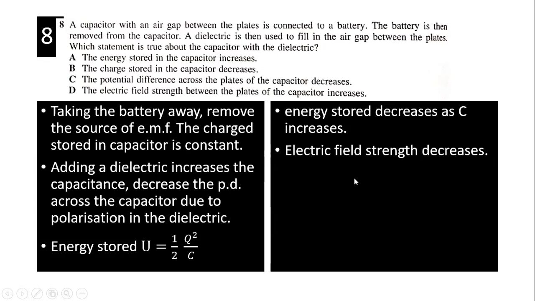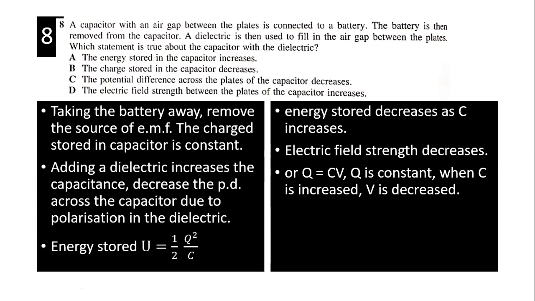Electric field strength decreases. Yeah, because there is an electric field from the dielectric, right? Due to polarization of the dielectric, so the net electric field strength decreases. Q is CV, Q is constant, and C increases, so V decreases, right? Or electric field strength decreases, so your V will decrease. Answer is C. Okay. Anything not clear?